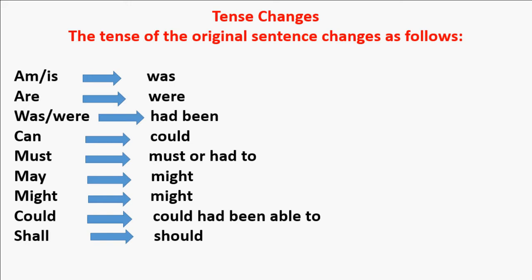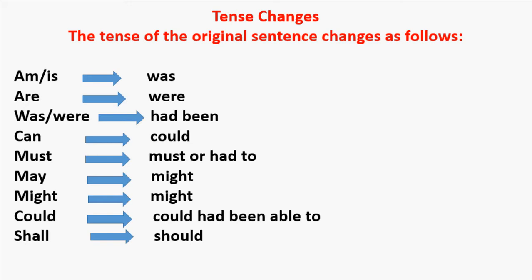Am or is changes to was. Are becomes were. Was or were becomes had been. Can becomes could. Must stays must. Ought becomes had to. May becomes might.